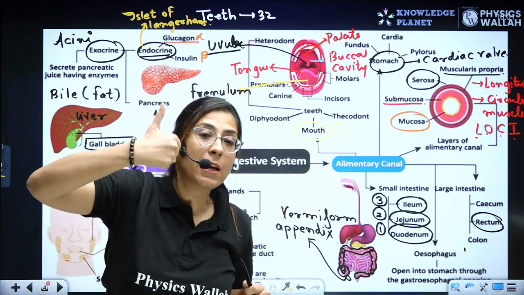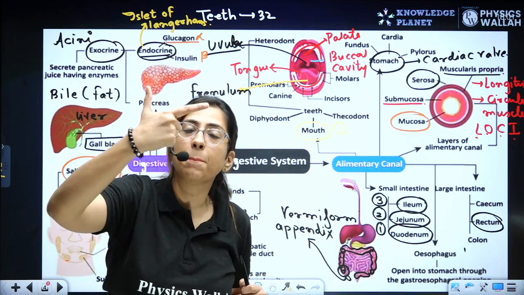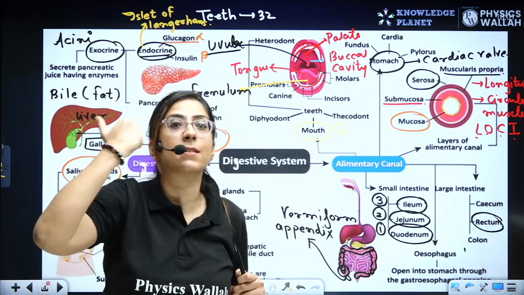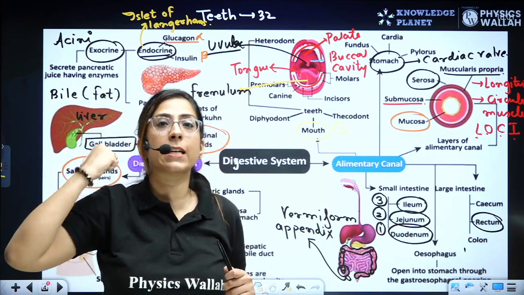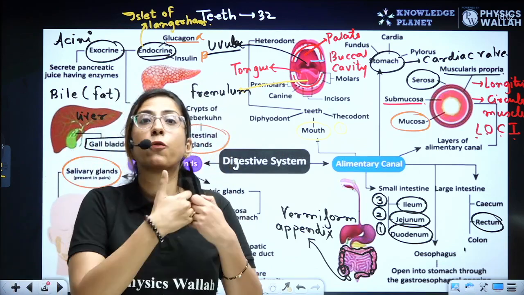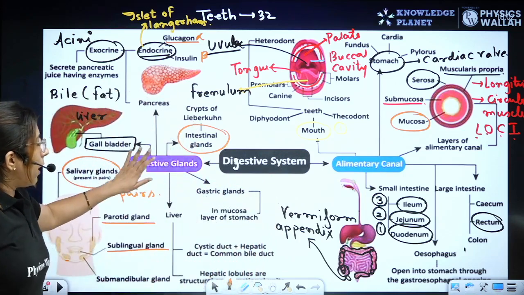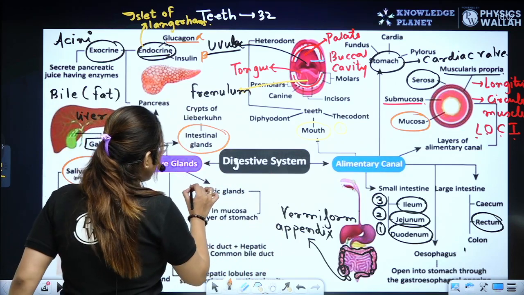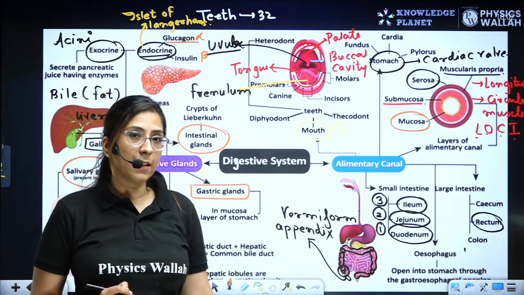For example, intestinal lipases. For example, amylases. For example, it has maltases. It secretes lactases, right? Lactases for further digestion. I'll tell you about it. Don't worry. Now, there are some gastric glands in the stomach also. Yes, various glands are there in the stomach.